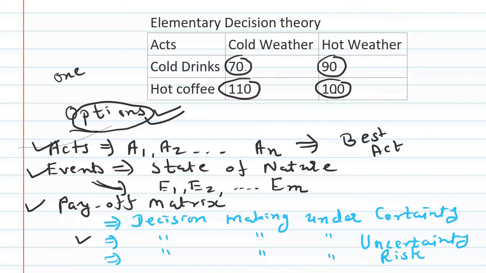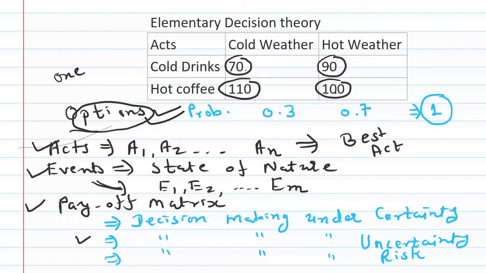Suppose you have some probabilistic idea that probability of cold weather is 0.3 and probability of hot weather is 0.7. You know that total probability is always 1. So if I add 0.3 with 0.7, this total probability will be 1.